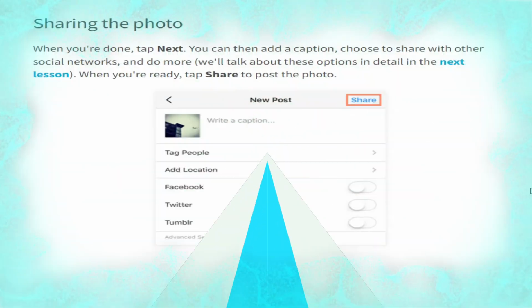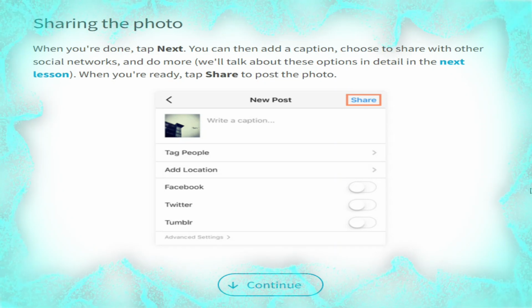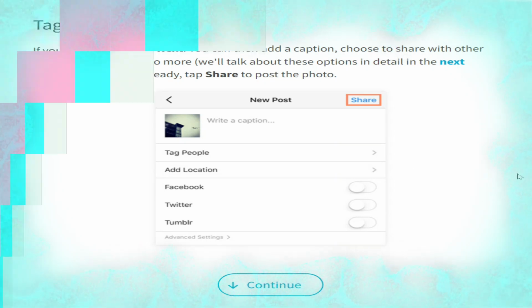Sharing a photo. When you are done, tap next. You can then add a caption, choose to share with other social networks, and do more. When you are ready, tap share to post the photo.